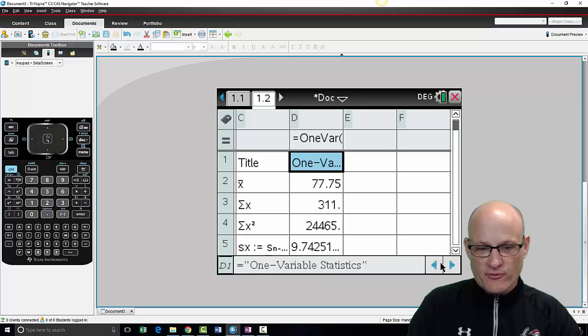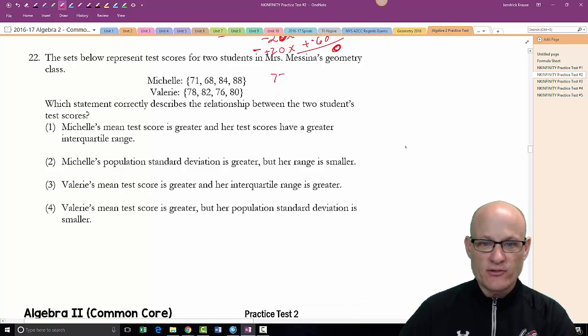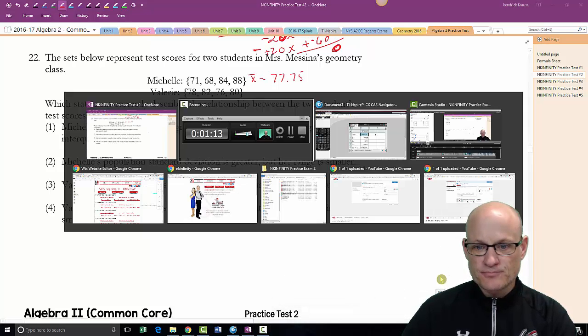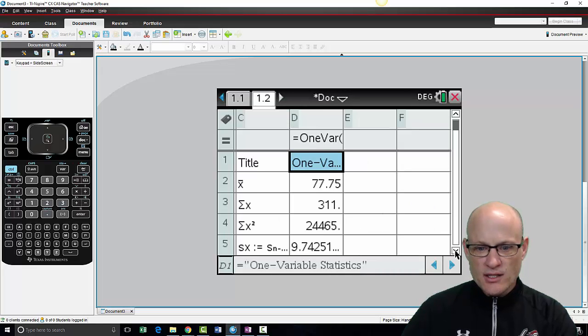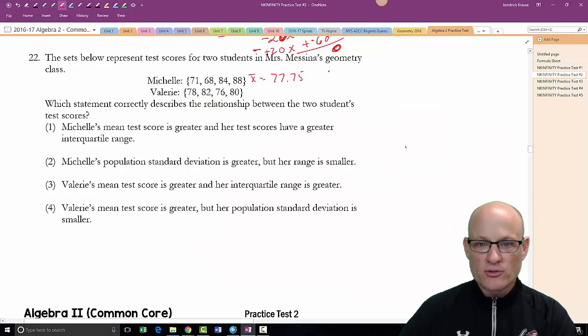So this is Michelle's information. She's got an average of 77.75. That's her X bar. Her standard deviation is 8.44. Got to use population because I'm assuming these are all the test scores.